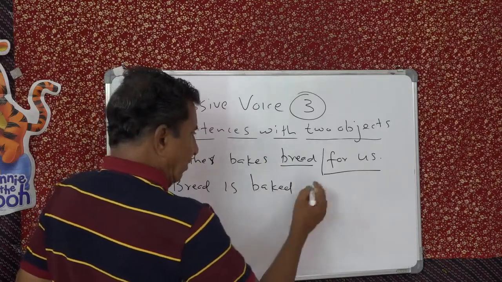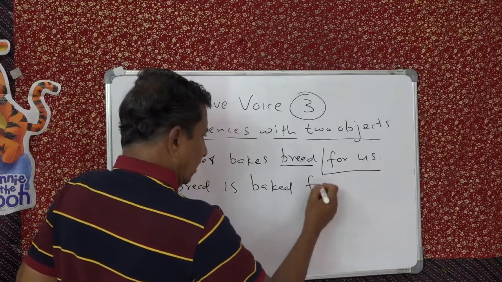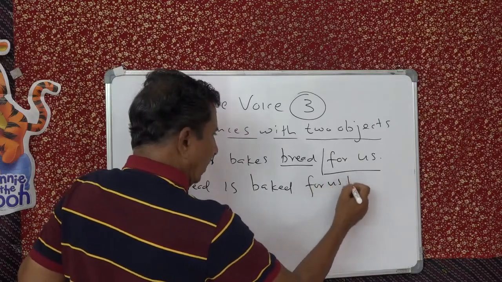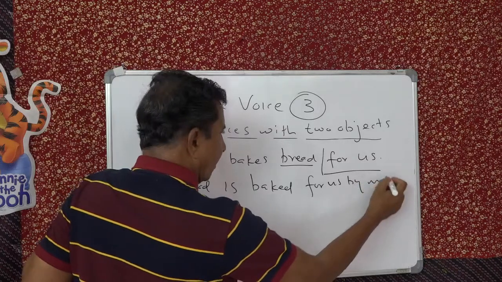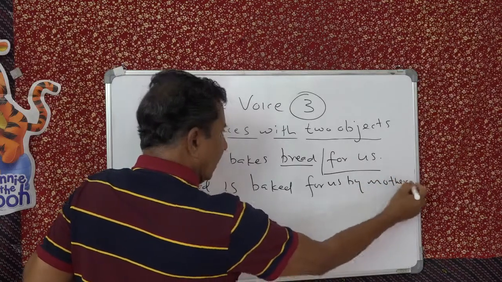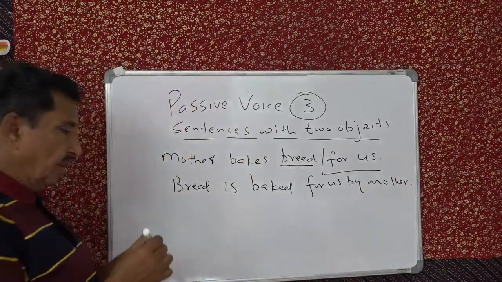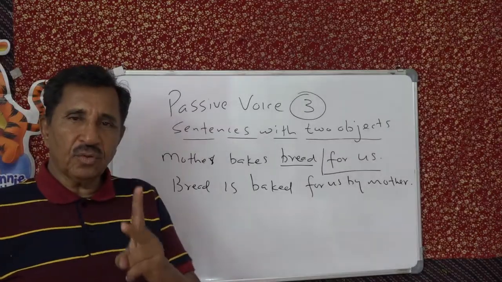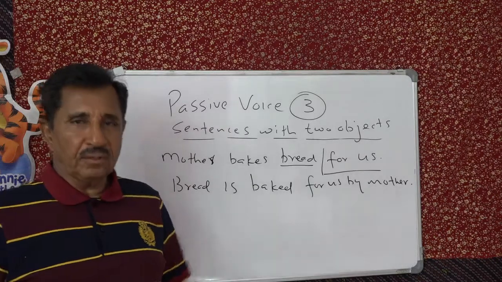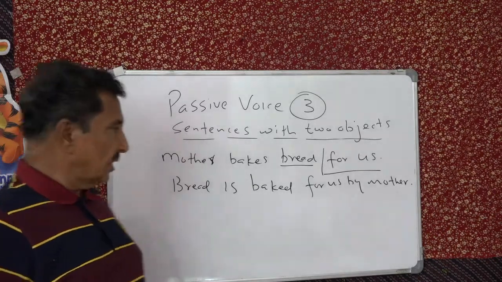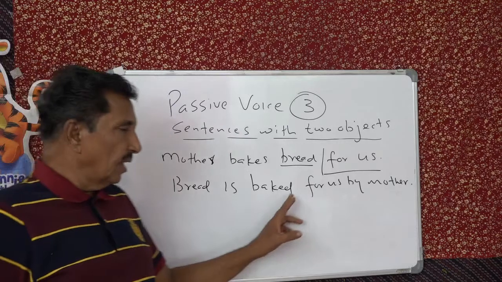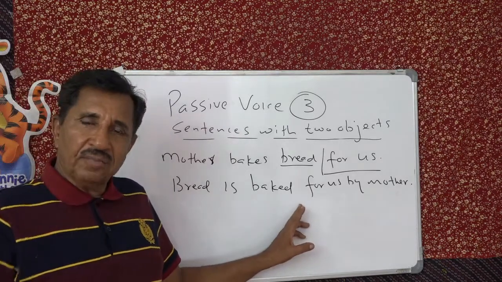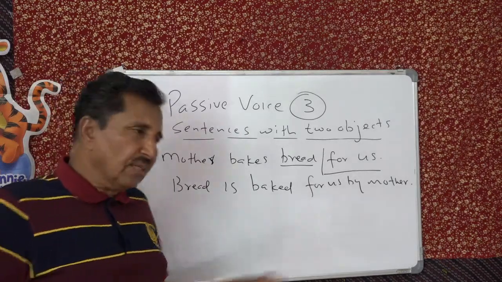Bread is baked for us by mother. Did you see that? So this is how we change sentences with the two objects into passive. Always start the passive with the object without preposition. Okay, let's have another one.